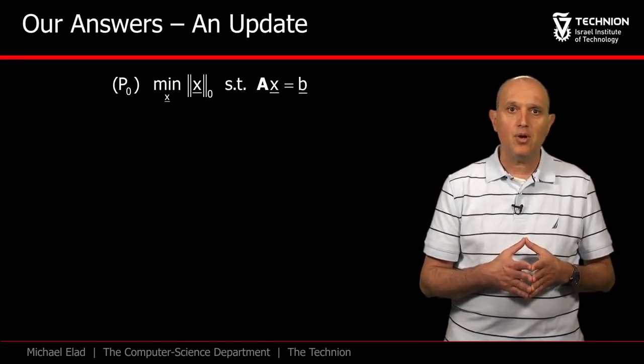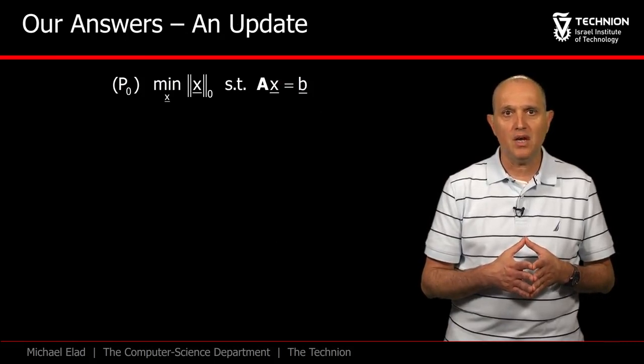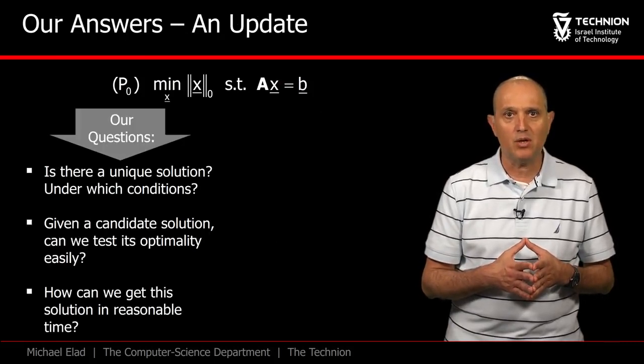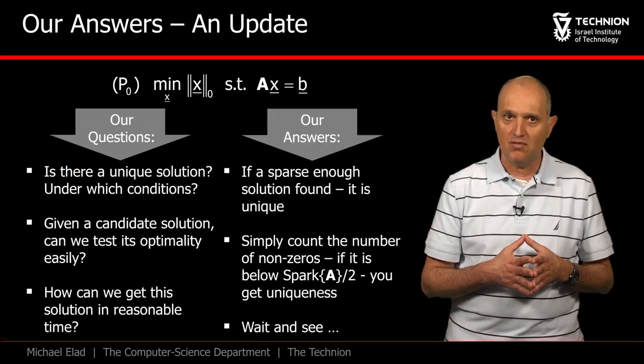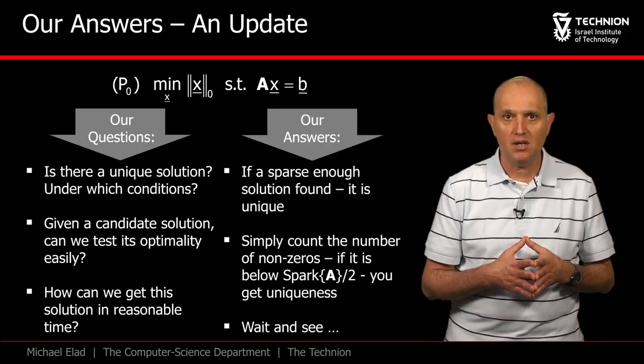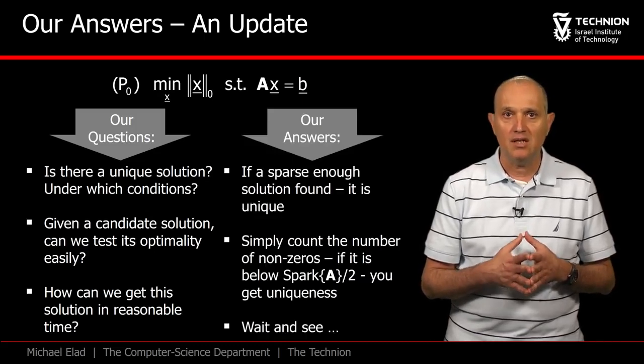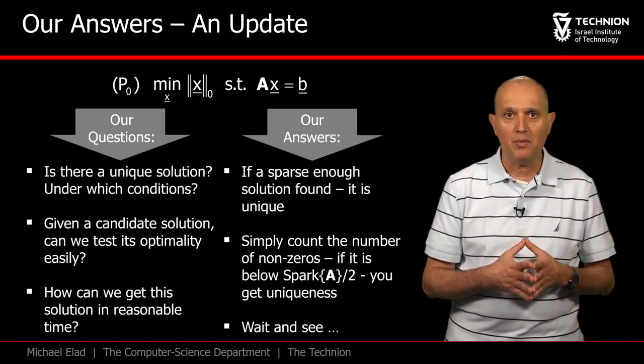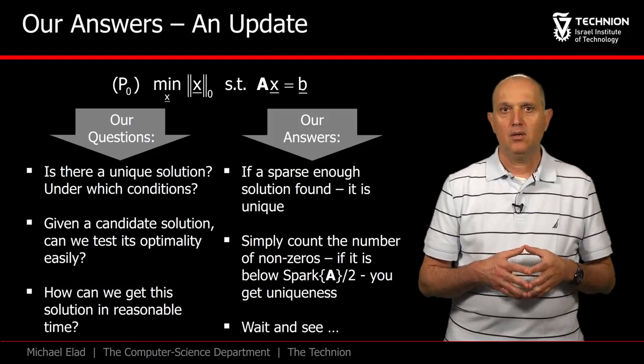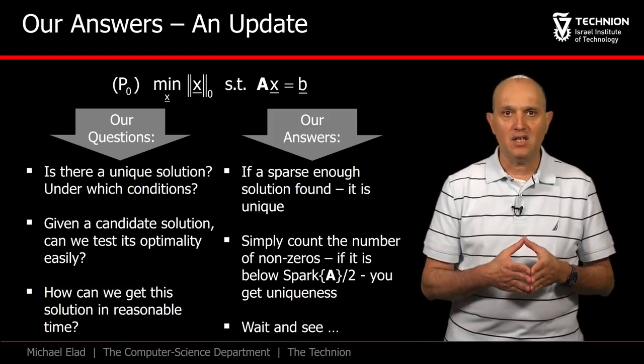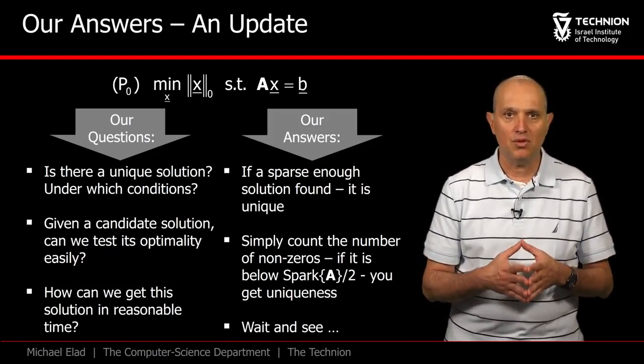So when it comes to the problem we have called P0, we are now slightly better equipped to answer some of the questions we have posed. More specifically, we can say that a sparse enough solution must be unique, and testing for this amounts to comparing the number of non-zeros in the solution to half the Spark. What about algorithms for finding such a solution? We will come to this in due time.